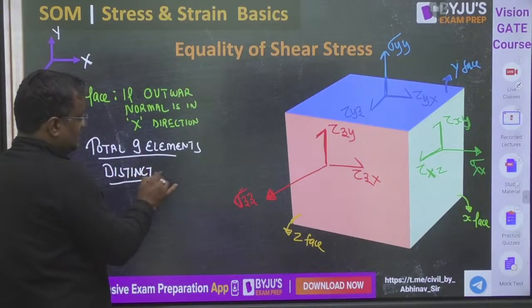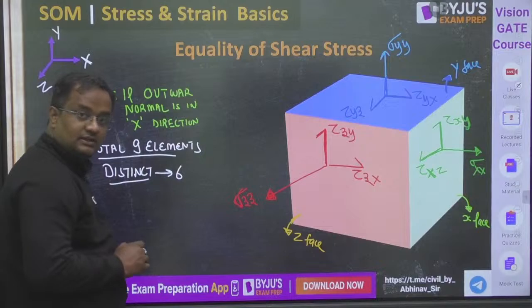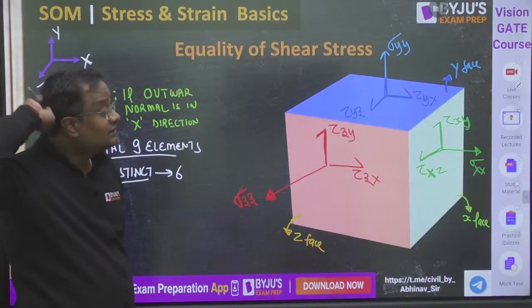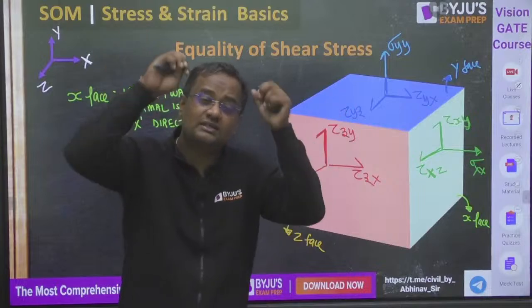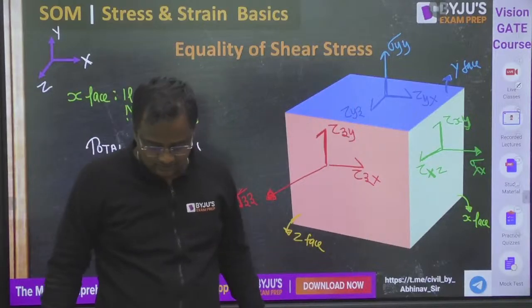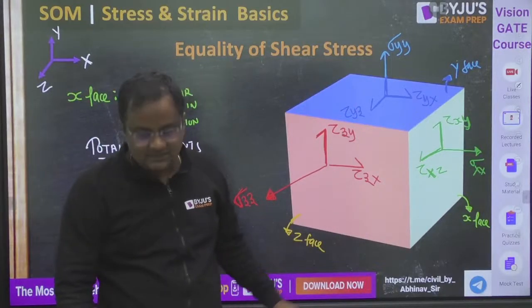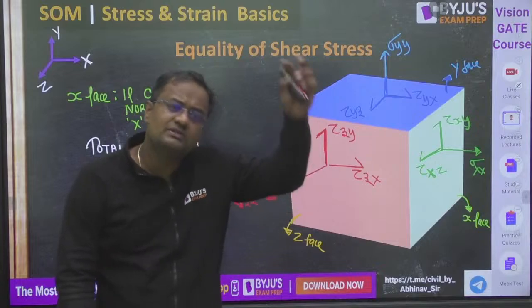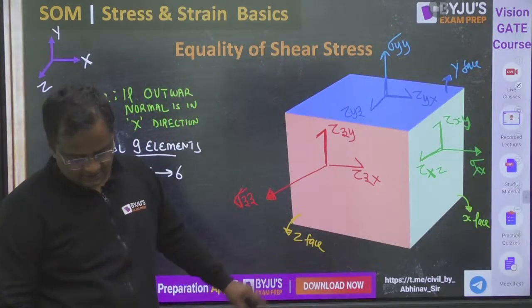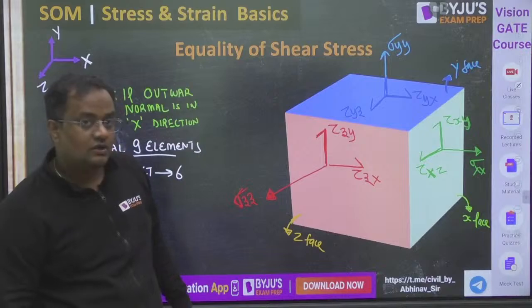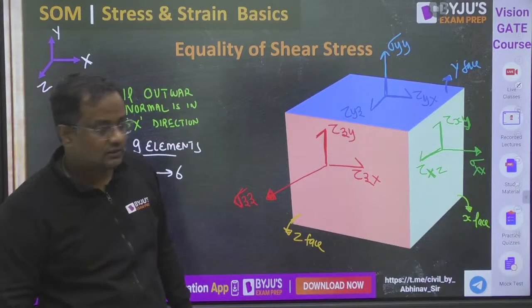Total elements in the general case are 9. Distinct are only 6. This is the most general 3D case, where in every direction normal stress is coming and in every direction shear stress is coming. So total are 9 in the general case of loading.